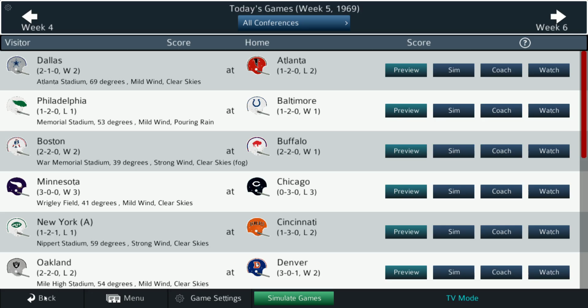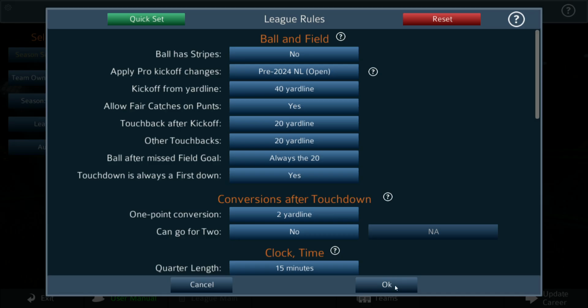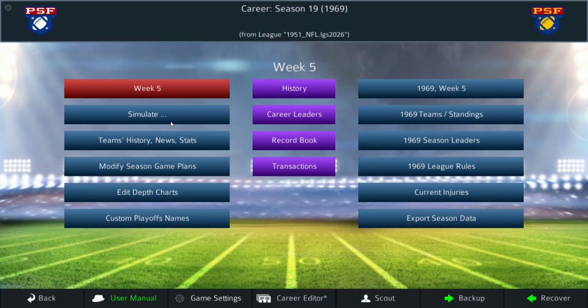Let's see where we're at now. I just have to remember where we're at. Okay, so the NFL. Let's go ahead and do the NFL games first.